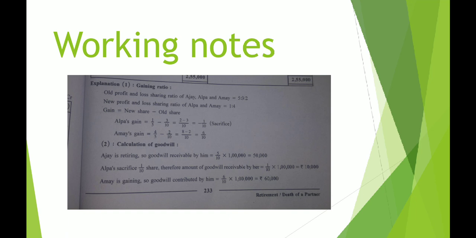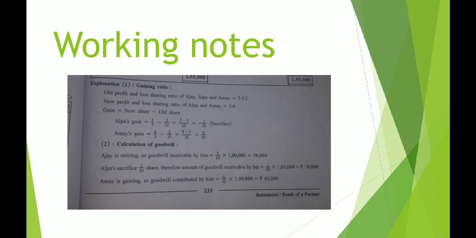So this will change a little bit of your journal entry when we come to writing the journal entry of goodwill. I'll make you understand the same while dealing with the concept of goodwill in your adjustments. For now, you should only understand that Alpa is sacrificing and Amay is gaining. Alright? Fine.